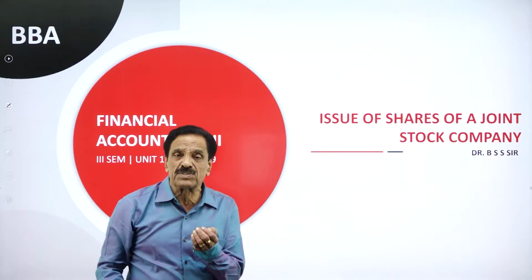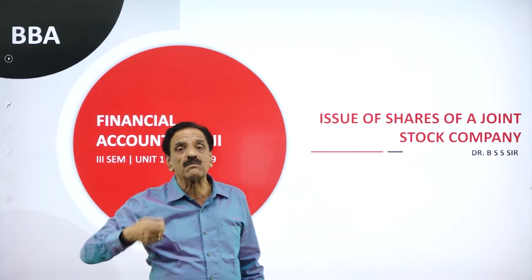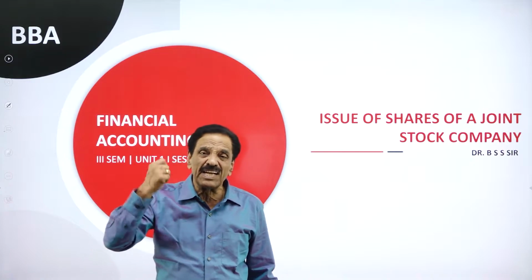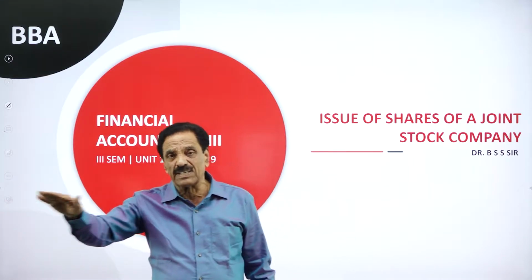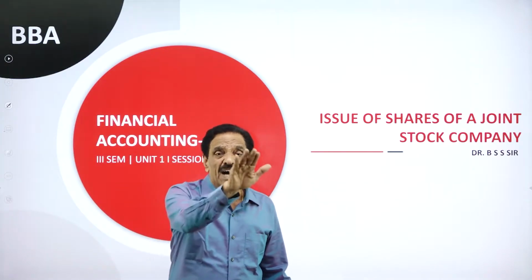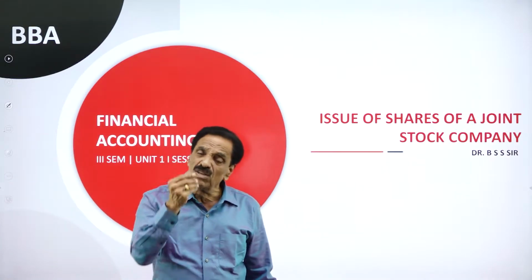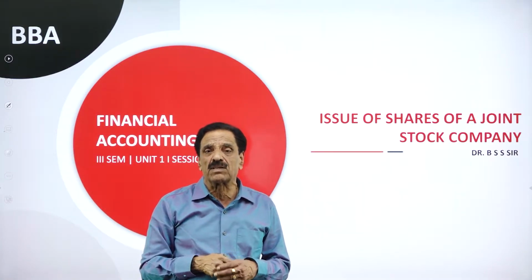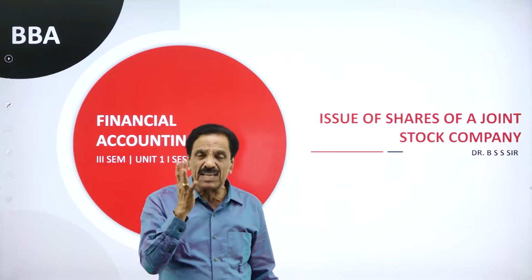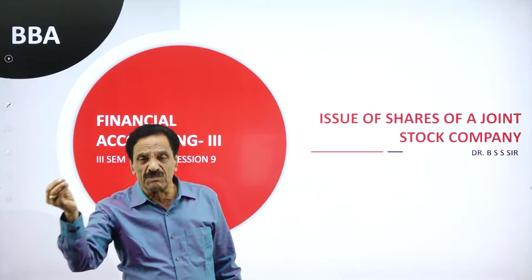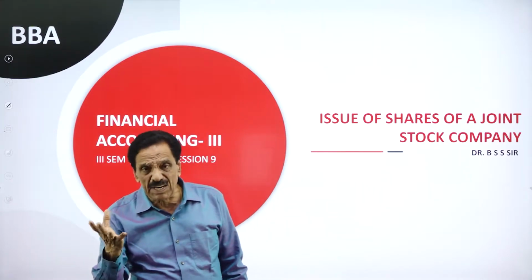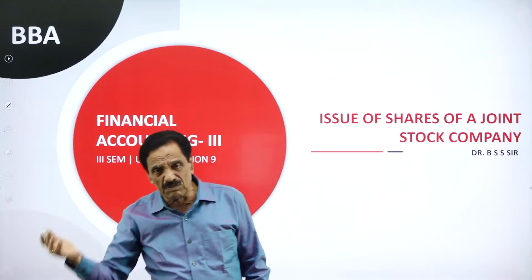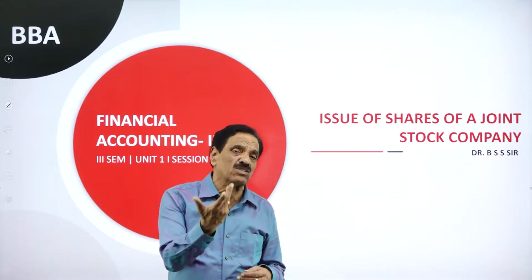If any asset is purchased and payment is made only in the form of shares, how do we pass the entry? The entry goes like this: asset account debit to vendor account, vendor account debit to share capital account. Assume that we purchased a building. Entry: building account debit to vendor account, vendor account debit to share capital account. If we purchase furniture: furniture account debit to vendor account, vendor account debit to share capital account.